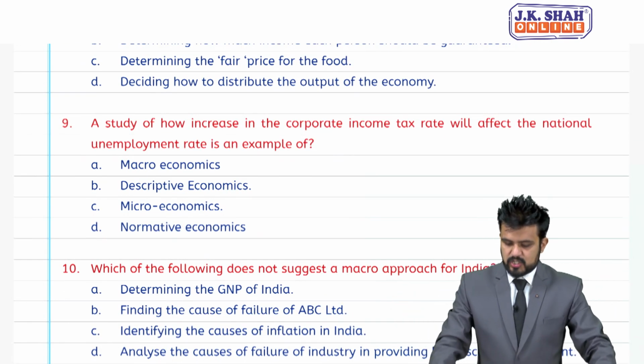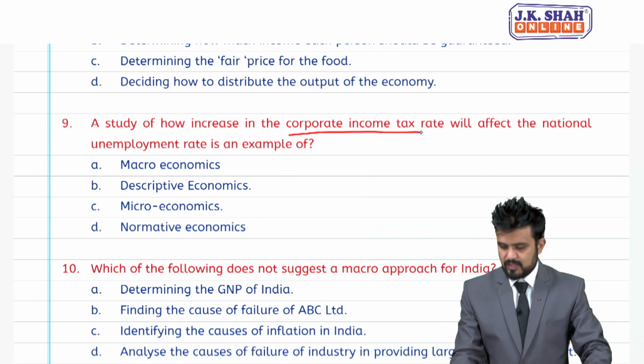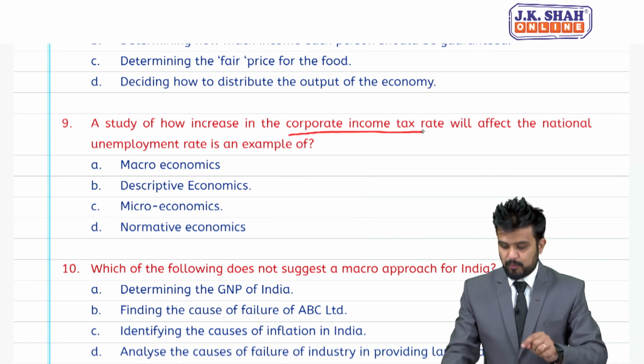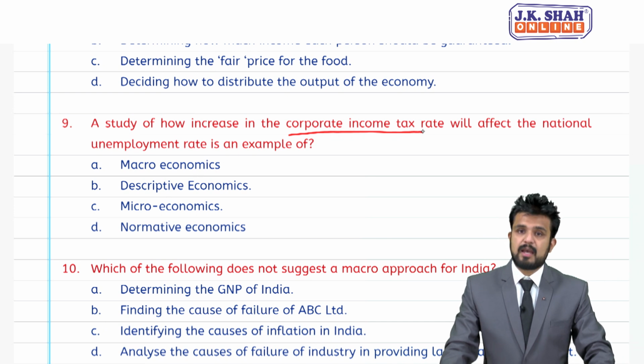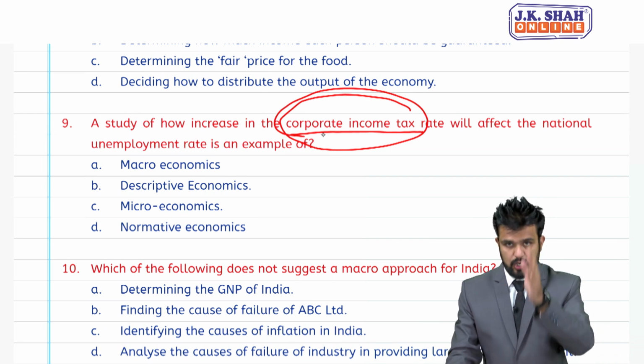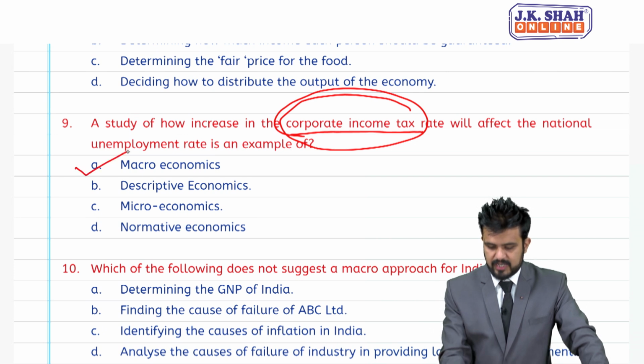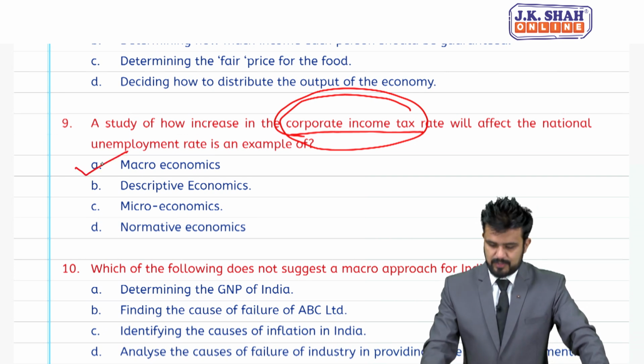MCQ number 9, a study of how increase in the corporate income tax will affect the national unemployment rate is an example of. So, moment you check that table, microeconomics and macroeconomics table, you will come to know corporate income tax represents macroeconomics.